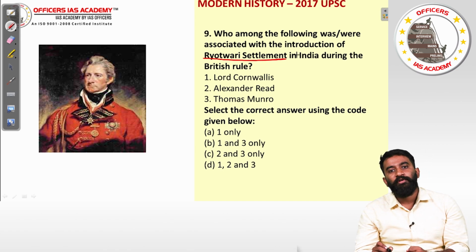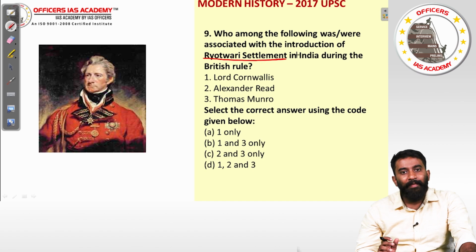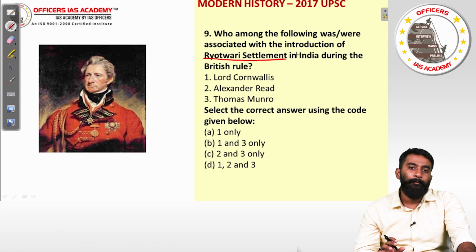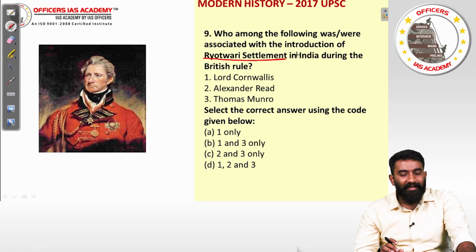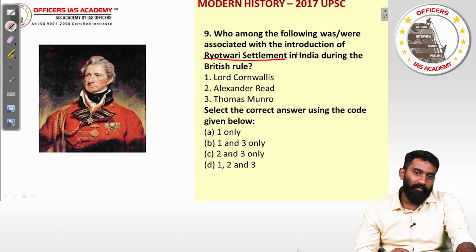Permanent land revenue system is also called the Zamindari system. Of these three, the permanent land revenue system was started under the leadership of Lord Cornwallis in the late 18th century.